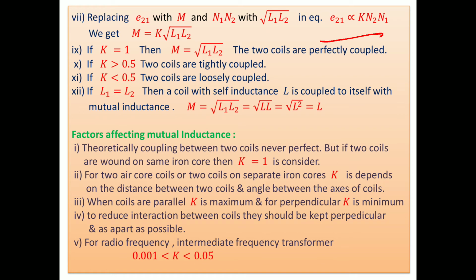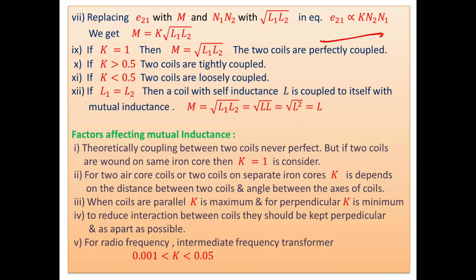For two air core coils, or two coils on separate iron cores, K depends on the distance between the two coils and the angle of the axis of the coils. More the distance, less the coupling. As well as, if they are parallel, then coupling is strong. If they are perpendicular, coupling is less. Then, how much angle between them?